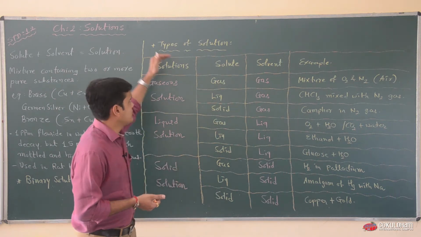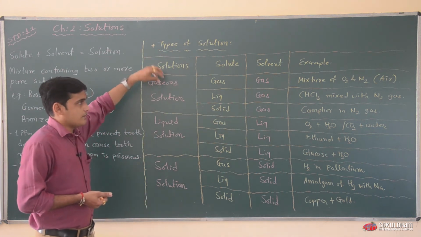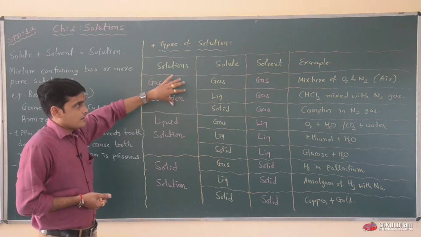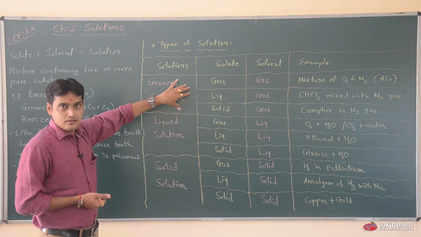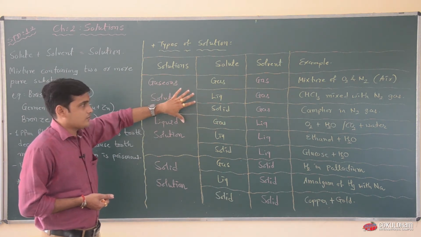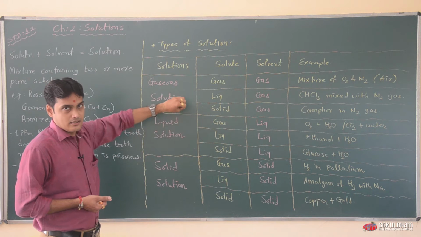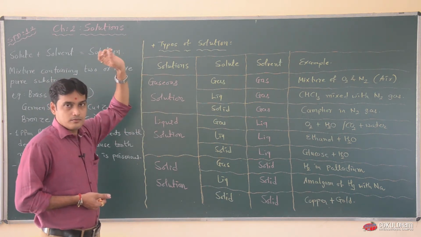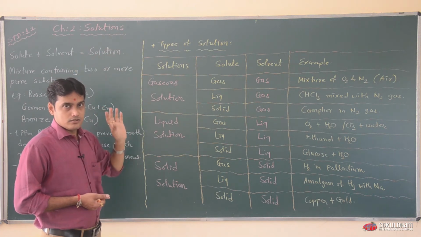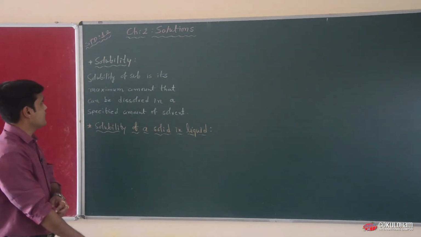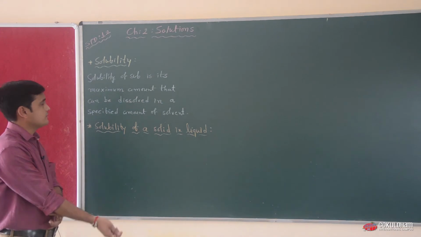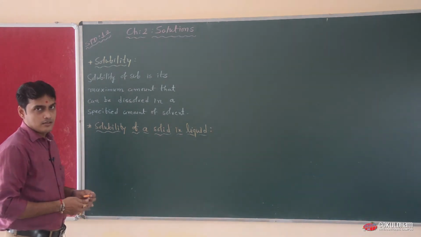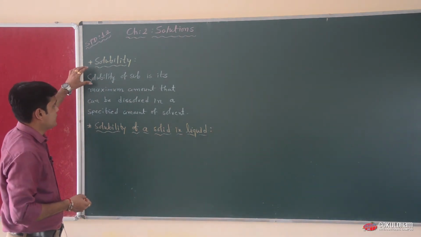So this is the most important table for your 1 or 2 mark questions, and this can also be asked in a 3 mark question, that is, types of solutions or types of binary solutions. Okay, now our next topic is solubility. What is the meaning of solubility?